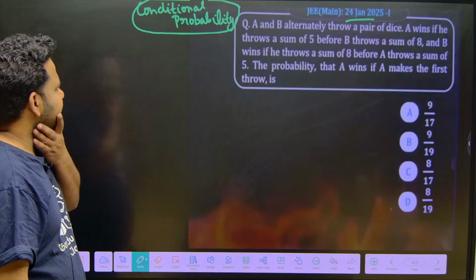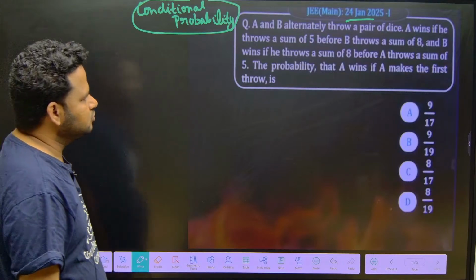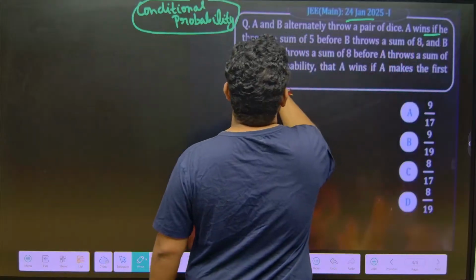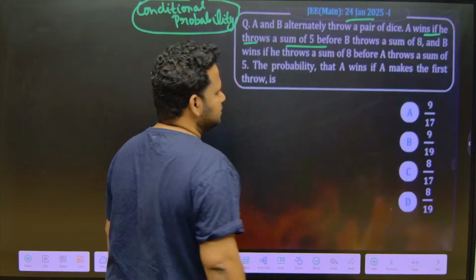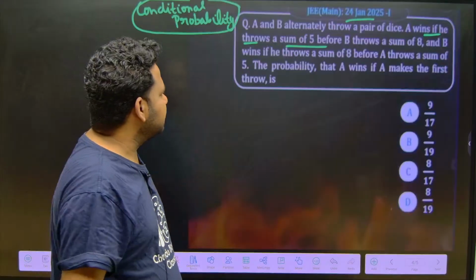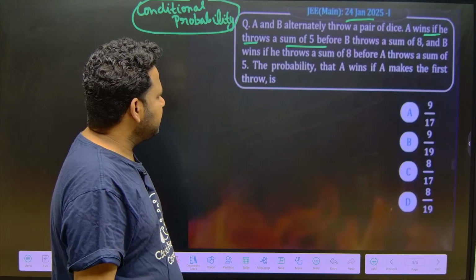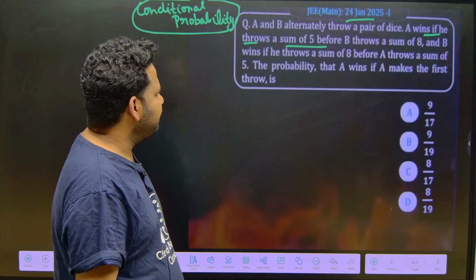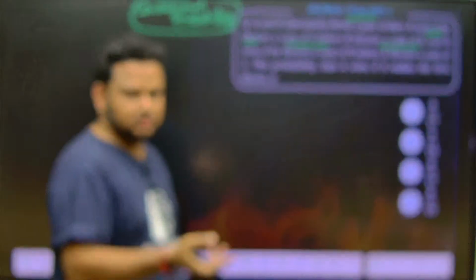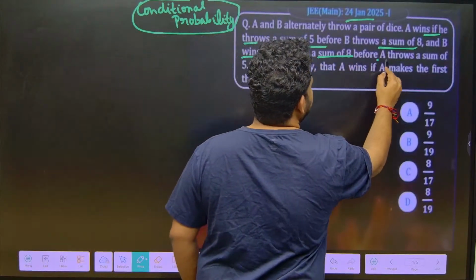In this question, they are telling us that A and B alternately throw a pair of dice. They are talking about a fair dice here; they have not mentioned anything else. A wins if he throws a sum of 5 before B throws a sum of 8. That means before B gets 8, A has to get a sum of 5. And B wins if he throws a sum of 8 before A throws a sum of 5.